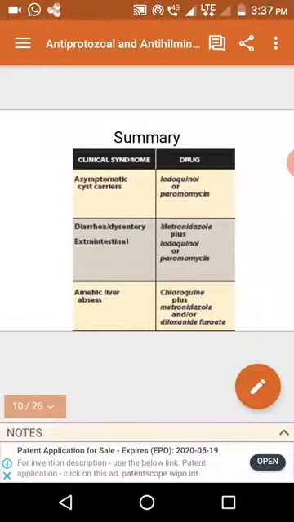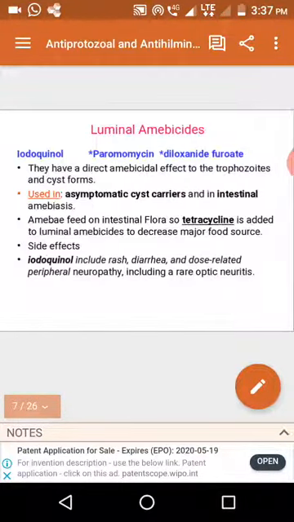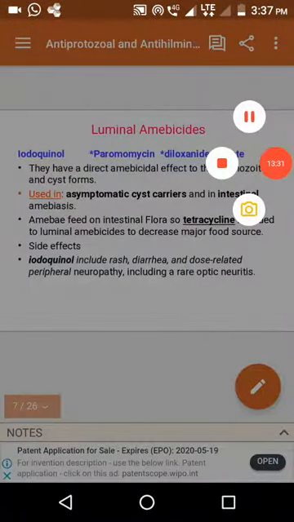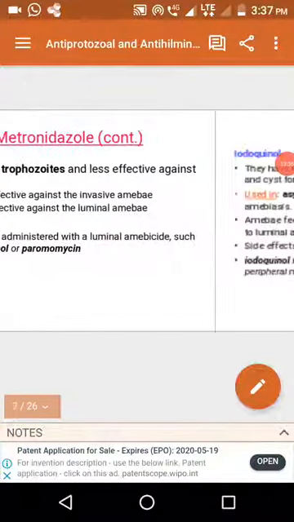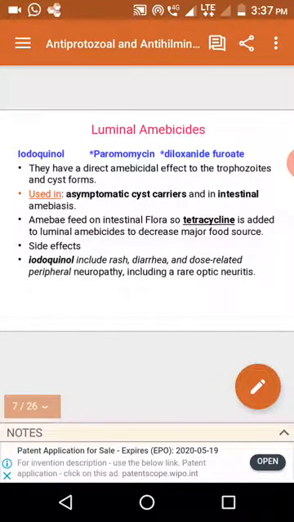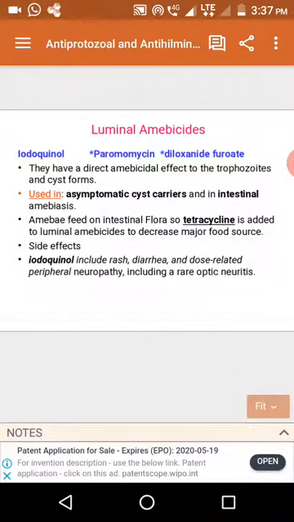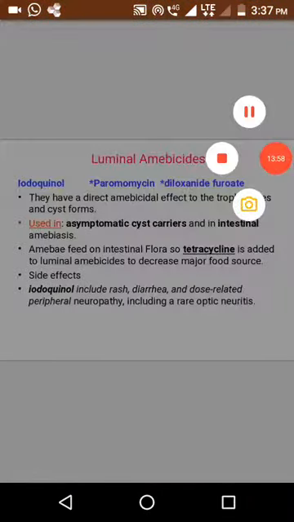So this is about anti-amoebic drugs. If you want, I will share my material, in which I explain in still more detail. Please go through that material, it is very easy. So anti-amoebic drugs are mixed, luminal, and systemic amoebicides. Very importantly, mainly consider the mixed type, metronidazole. So thank you very much. Now we have completed our antiprotozoal drugs, both antimalarial and anti-amoebic drugs.